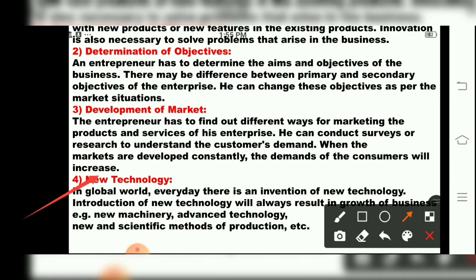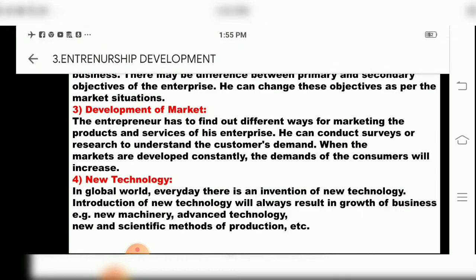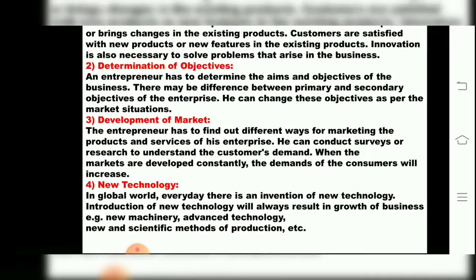So, the fourth function of an entrepreneur is what? New technology. In the global world, every day there is an invention of new technology. Introduction of new technology will always result in growth of business. So that is new machinery, advanced technology, and new and scientific methods of production. So we have studied 4 functions.